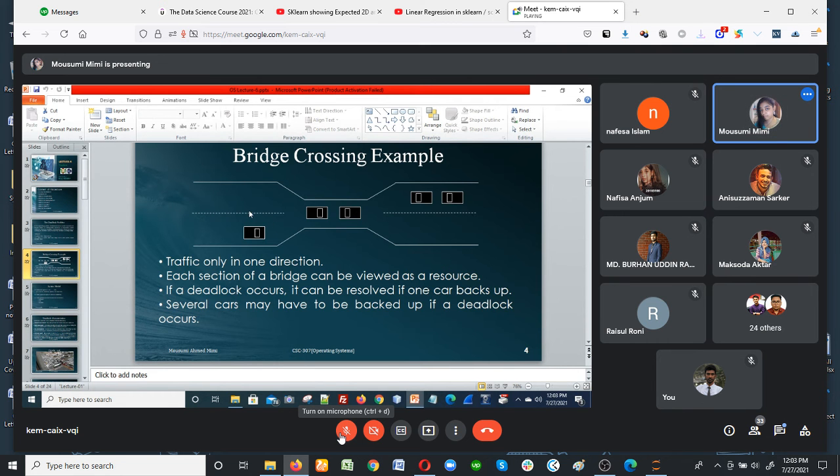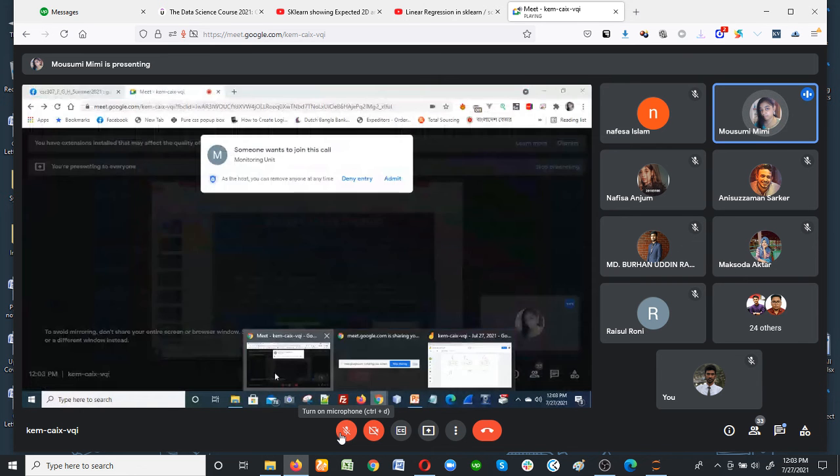Now, if both of the cars don't agree to move backward, if none of them agrees to move backward, what will happen? This place will be occupied, so no car can come or go from this narrow road, this one-way road. All of the cars are in the waiting state. None of them can go to their destination. That is a good example of deadlock.